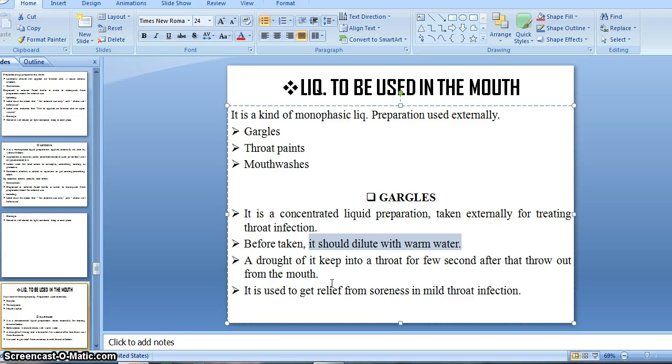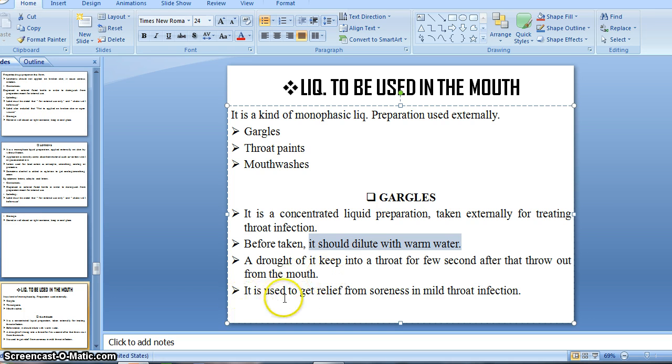After leaving it in the throat for a few seconds, the medicament reaches the mucous membrane and fights the bacteria present in our throat portion. After a few seconds, we have to throw it out from our mouth. It should not be drunk.